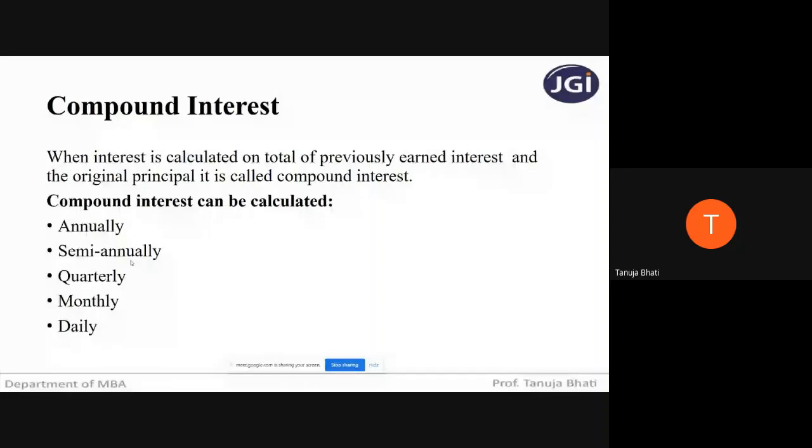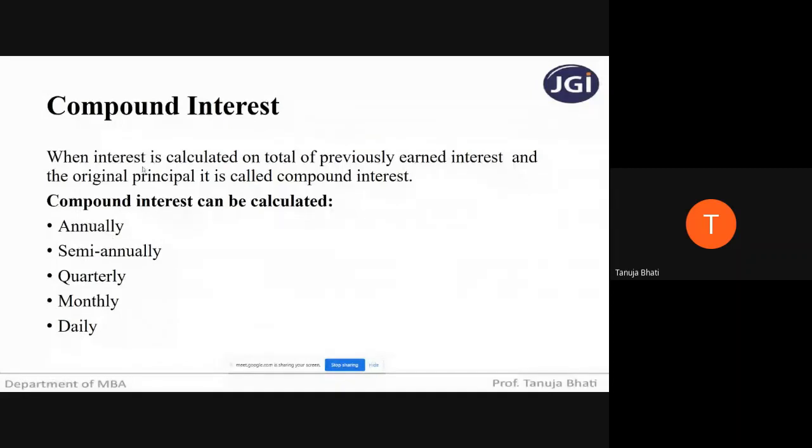Quarterly means the interest calculation will happen at the end of 3 months. A quarter comprises 3 months. So after every 3 months, the bank will calculate the interest on the amount deposited. Monthly means at the end of every month the compound interest calculation will happen. And daily means every day the calculation will happen.